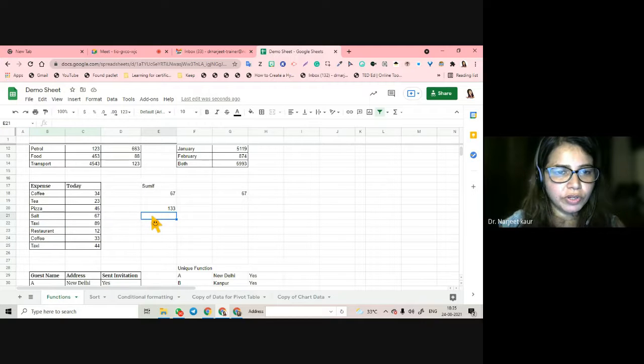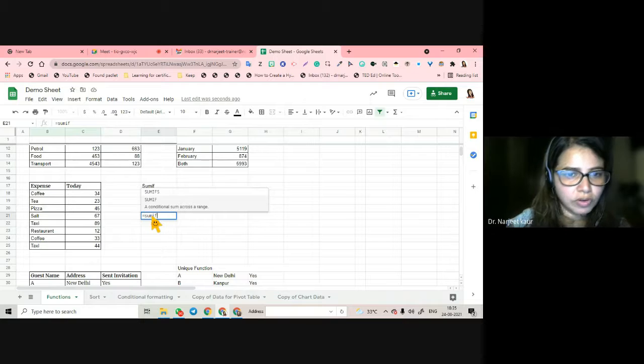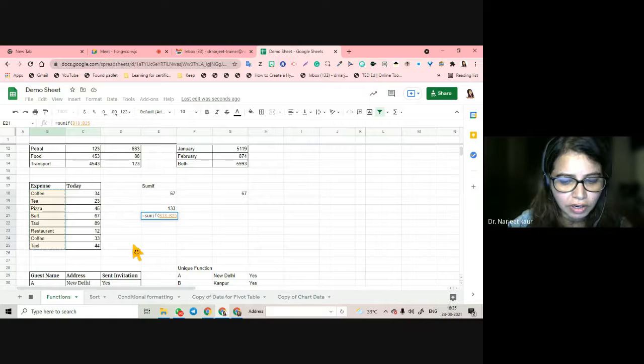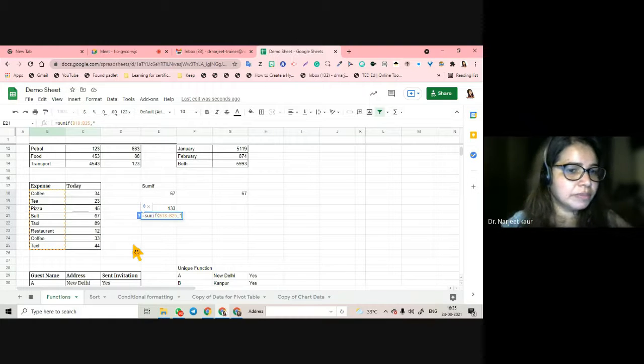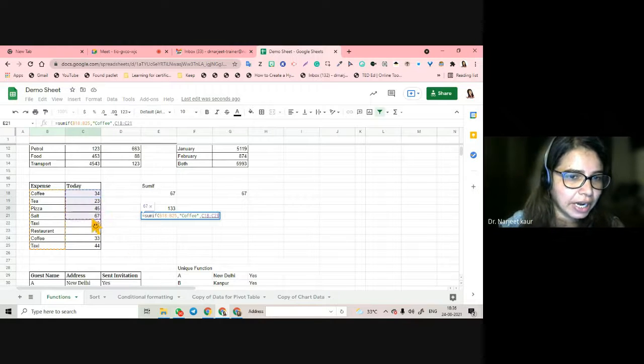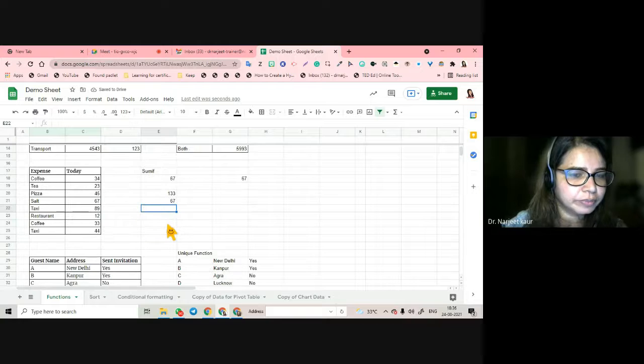So what you do is equals sumif, open brackets, select the range wherein you want to specify what you want to sum. So if my criterion is say coffee, comma, sum किसका करना है, यहाँ से करना है. Close the brackets, and 67 is the sum for my coffee.